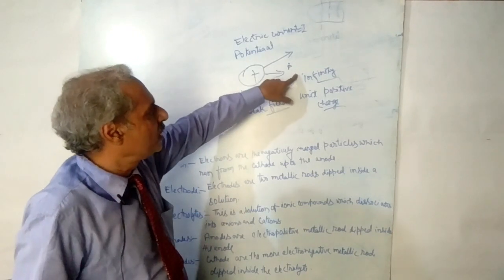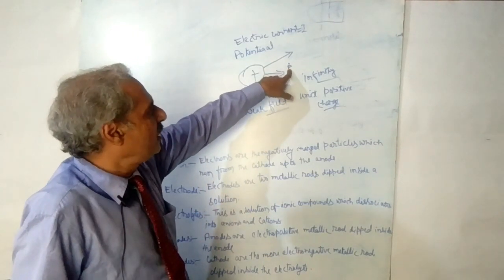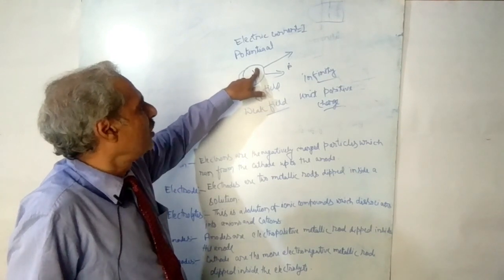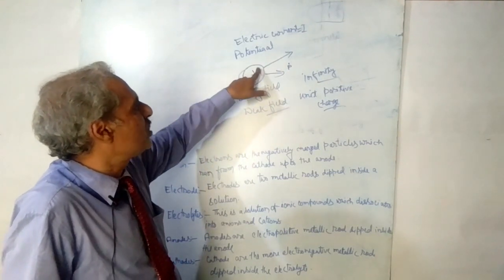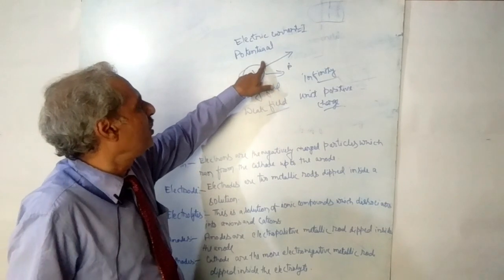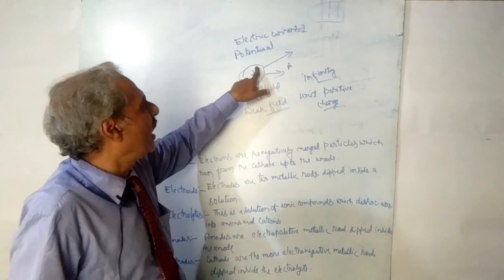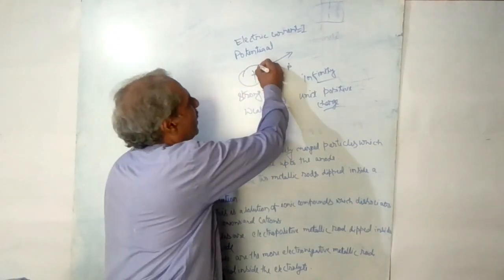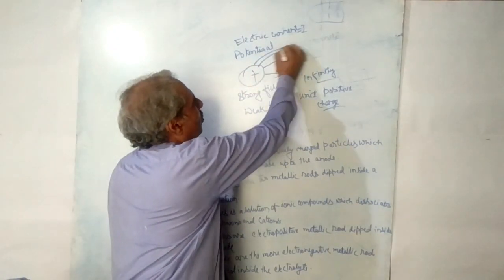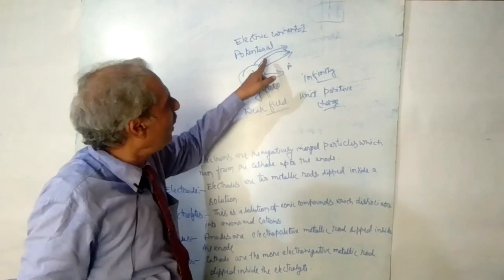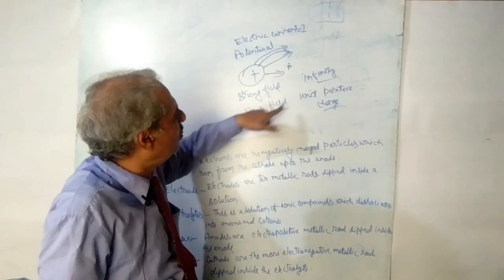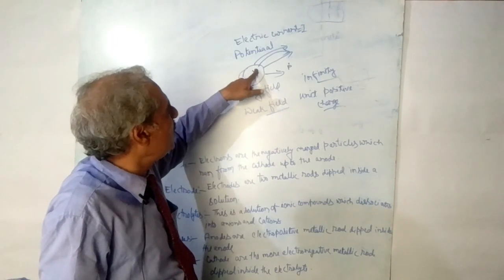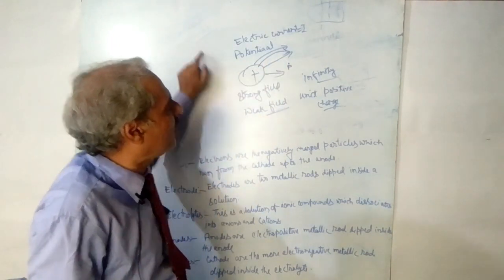Such like that, here also positive charge means all the magnetic lines of force are originating from this charge, and they will go outwardly like this. When you move one positive charge from inside to outside, no work will be done.